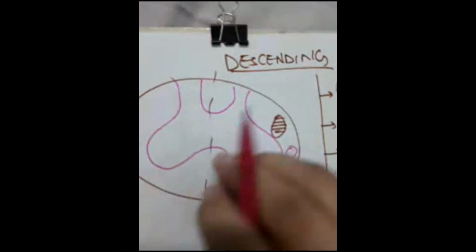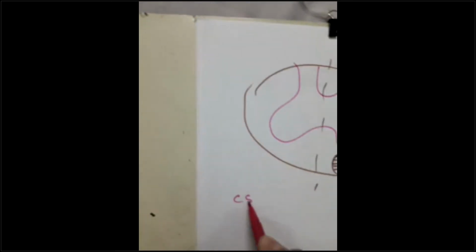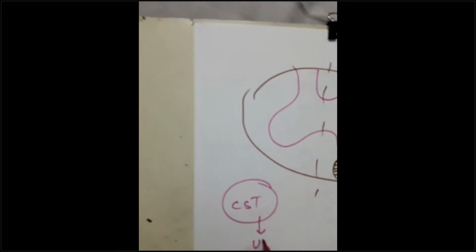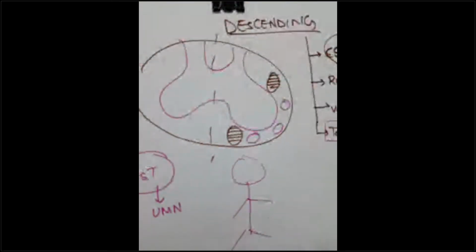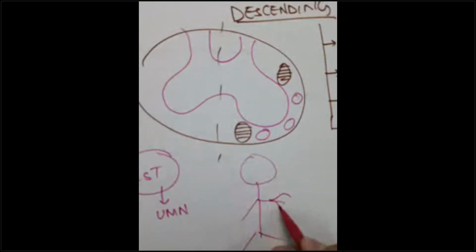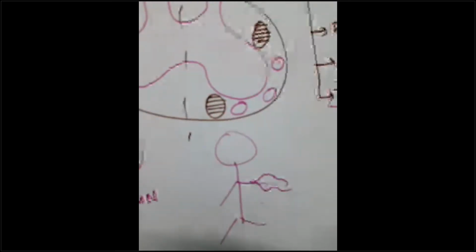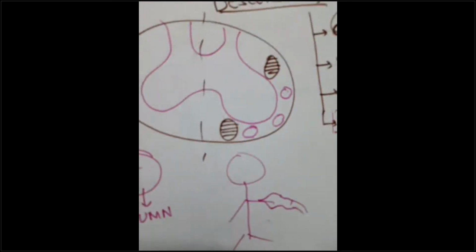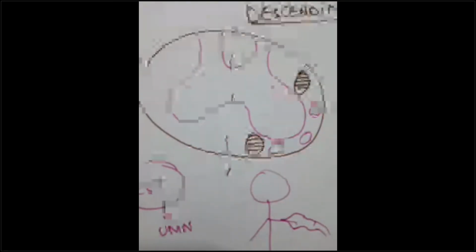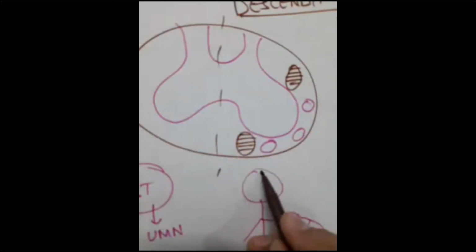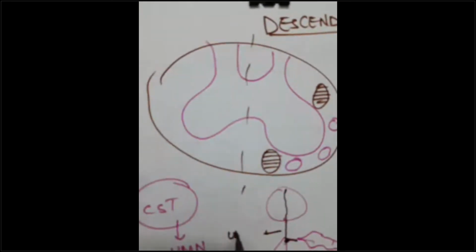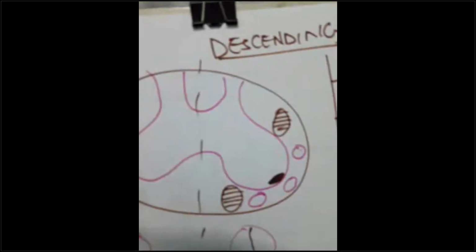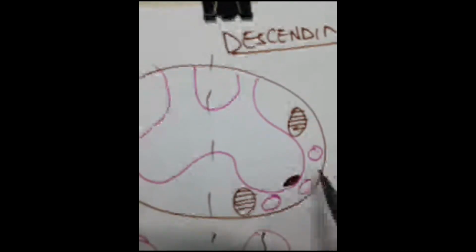Now, anatomy is over; we are going into physiology. Corticospinal tract, guys. This is your upper motor neuron. Let me tell you the orientation. This is a human being, and this is his muscle. Let's say this is biceps. I'm very bad at drawing. I'm holding the camera in one hand, so I'm not able to draw very clearly. This is his brain. From the brain, traversing through the spinal cord, this is called the upper motor neuron, guys. It ends at the anterior horn cell, which is in the gray matter, not in the white matter.